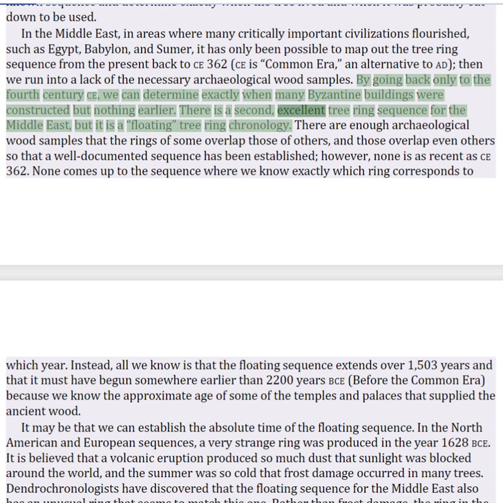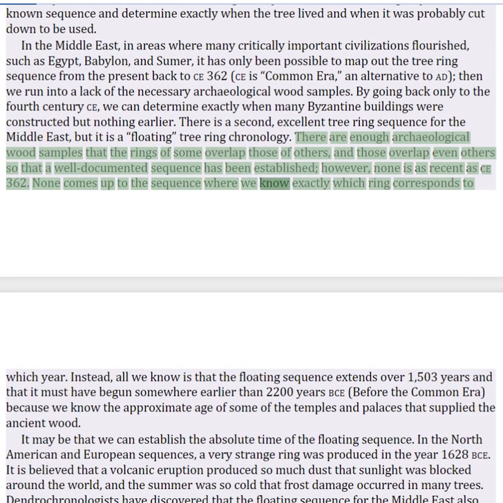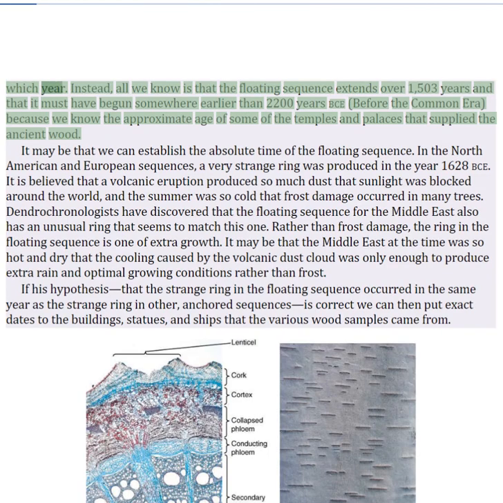There is a second, excellent tree ring sequence for the Middle East, but it is a floating tree ring chronology. There are enough archaeological wood samples that the rings of some overlap those of others, and those overlap even others so that a well-documented sequence has been established. However, none is as recent as CE 362. None comes up to the sequence where we know exactly which ring corresponds to which year.